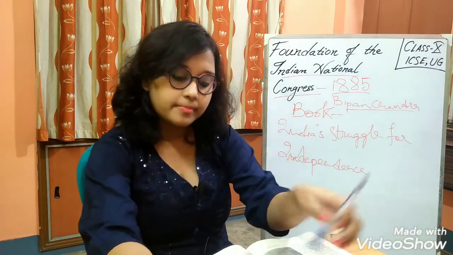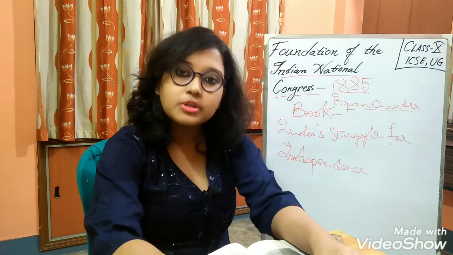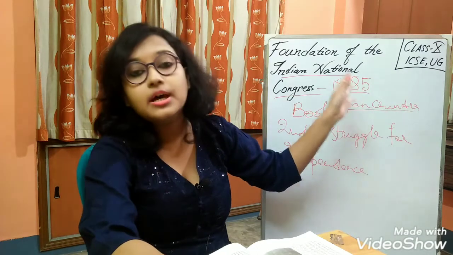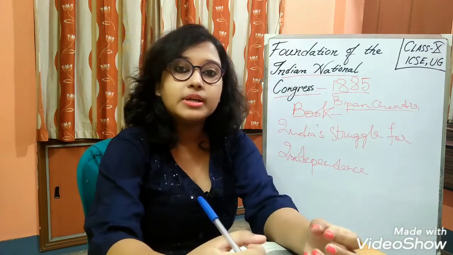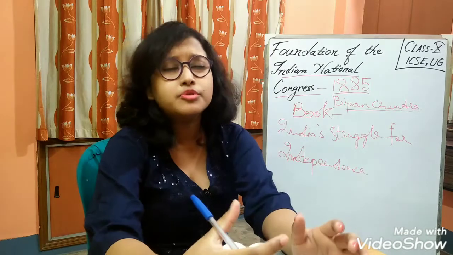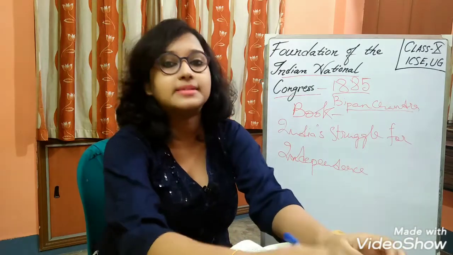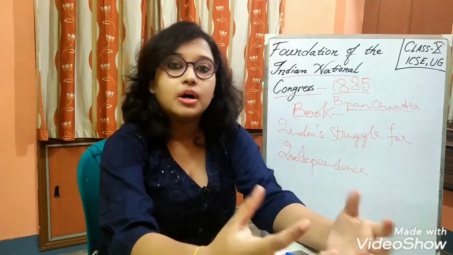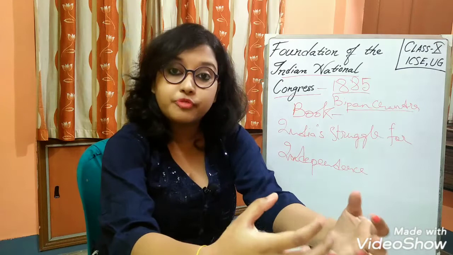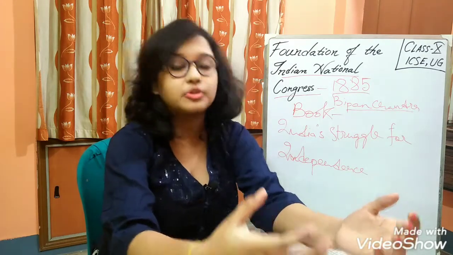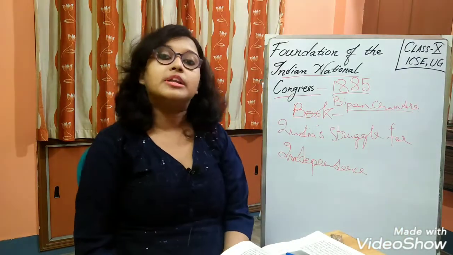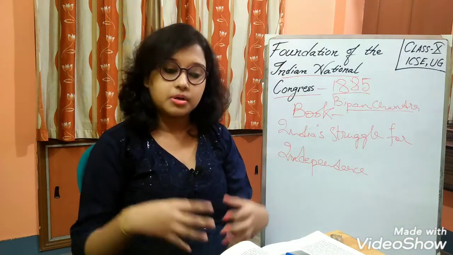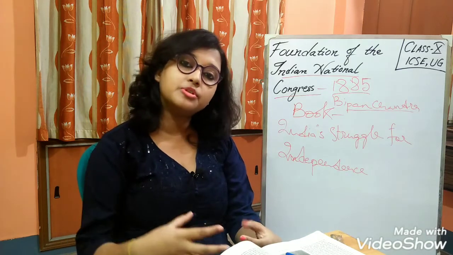Firstly, after the 1857 revolt, it's after 30 years actually, there was a development of a need for an organization which would mean uniformity in the struggle for India's independence. In the failure of 1857, we see the lack of organization or uniformity in the struggle was the main reason for the failure of the revolt. So the need for an all India based organization was really understood, and the 1857 revolt brought many people together.